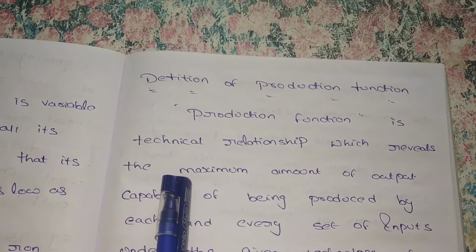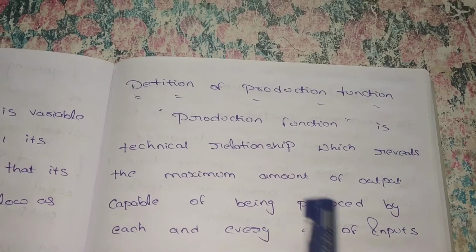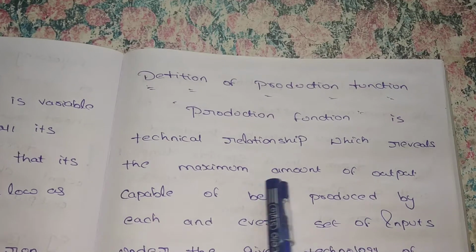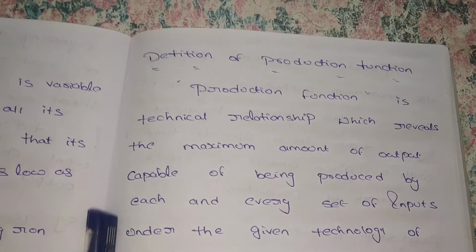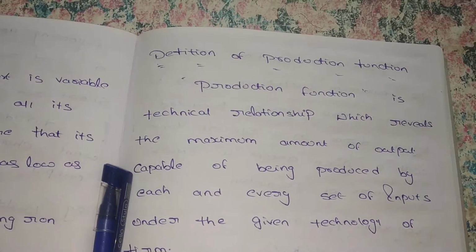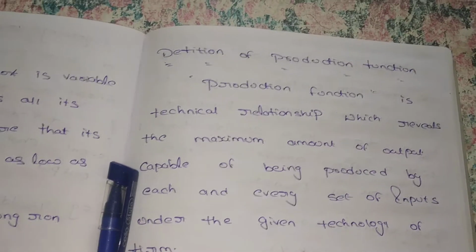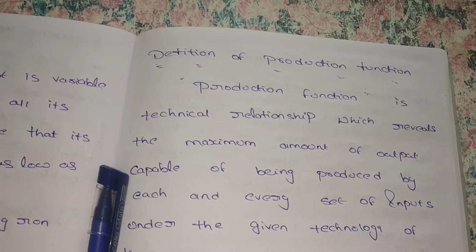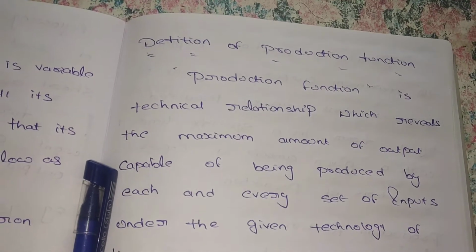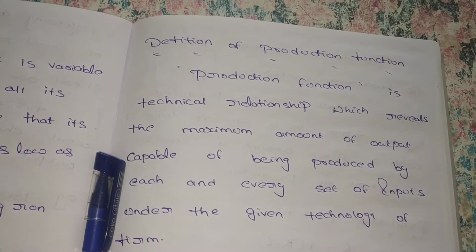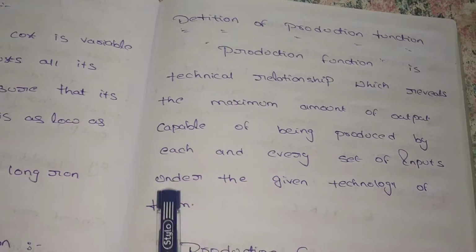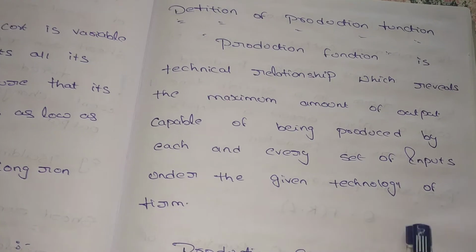Production function is a technical relationship which reveals the maximum amount of output capable of being produced by each and every set of input. Suppose I am giving 2 kgs of wheat and the output is 50. Maybe the wheat may increase, and the output may also increase. So the production function says the maximum output we can reach for the inputs we are giving, for each and every set of input under the given technology of a firm.